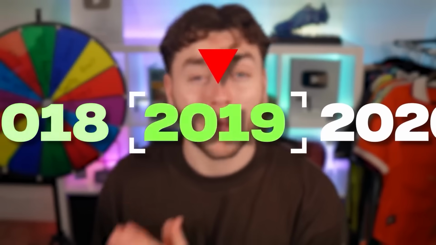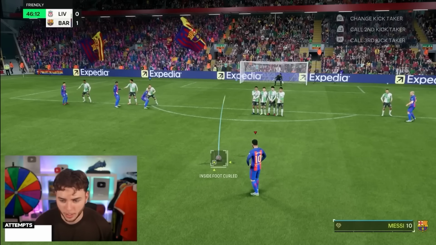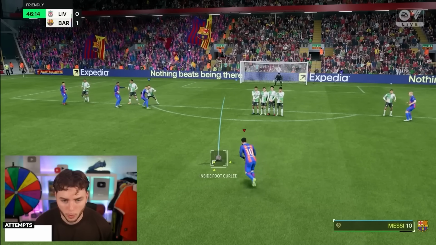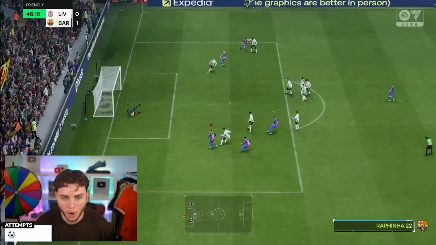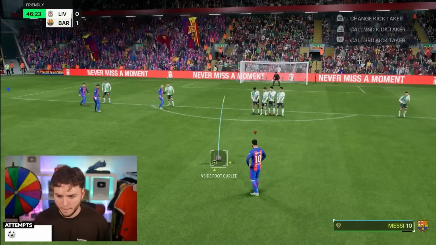And now we're moving on to 2019, where Messi scored this iconic free kick. Yep, it's the one against Liverpool. Let's try and recreate it. Can he do it again? It's got to go top bins. Oh, that's good. It's not good enough. We're going to add a bit more power and height to this one.